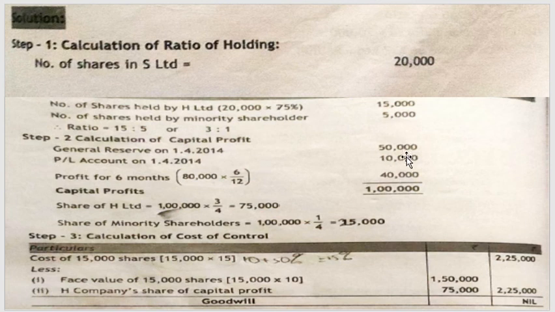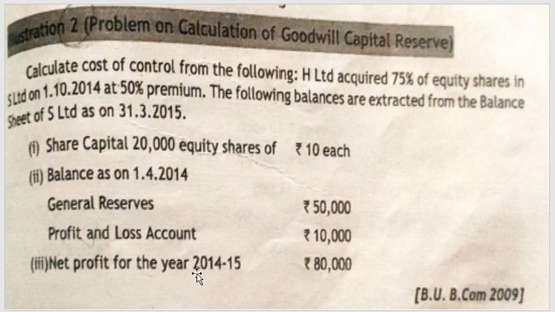So the total will give you up to 60,000, but you add the other item in the question, which states net profit for the year 2014-15 is 80,000. But you need to check, as you have given, this is the profit for the year 2014-15, but in the question they have stated H Limited acquired 75% of equity shares in S Limited on 1st October 2014. So the financial year is from 1st April 2014 to 31st March 2015, but H Limited actually acquired the shares of S Limited on 1st October 2014.